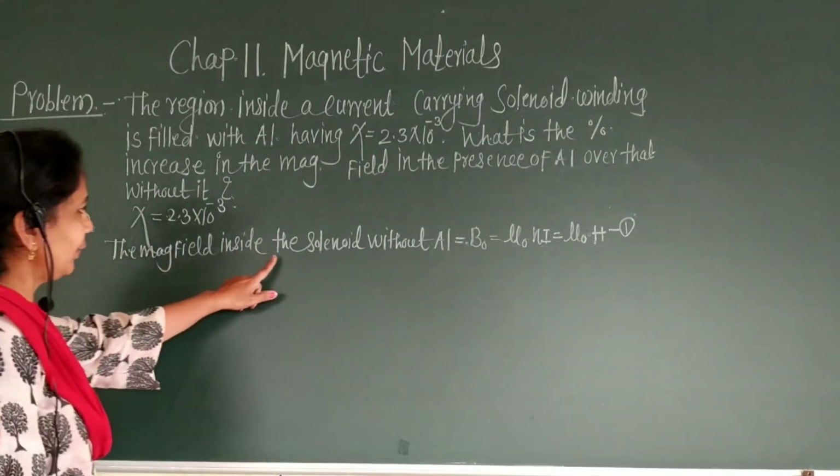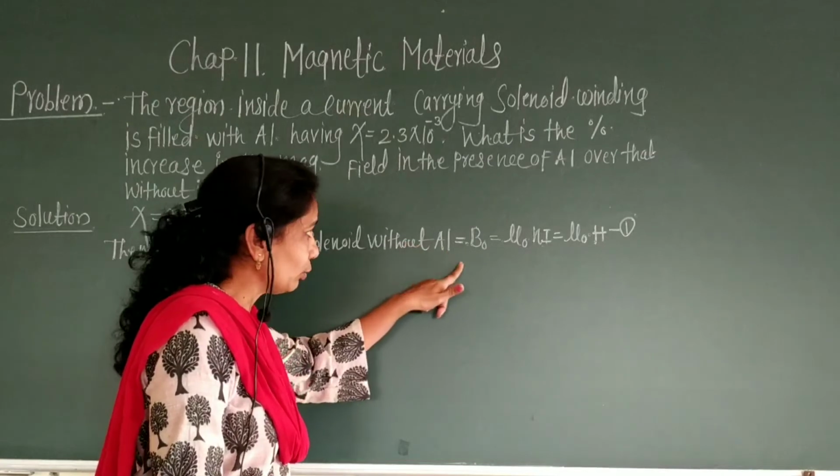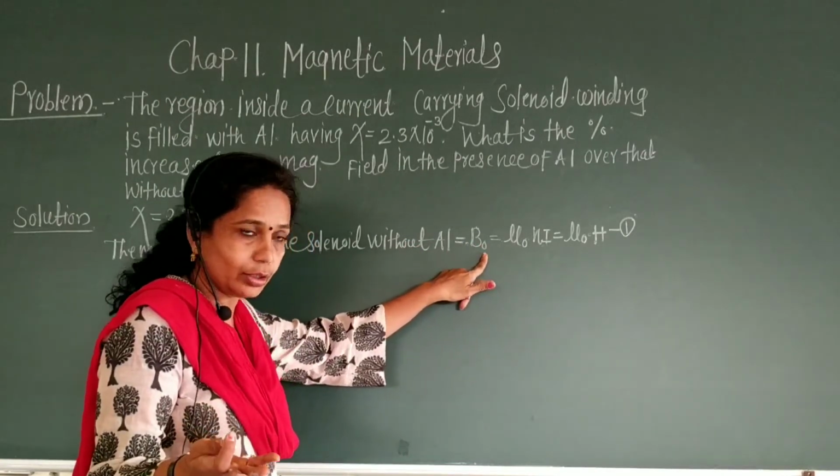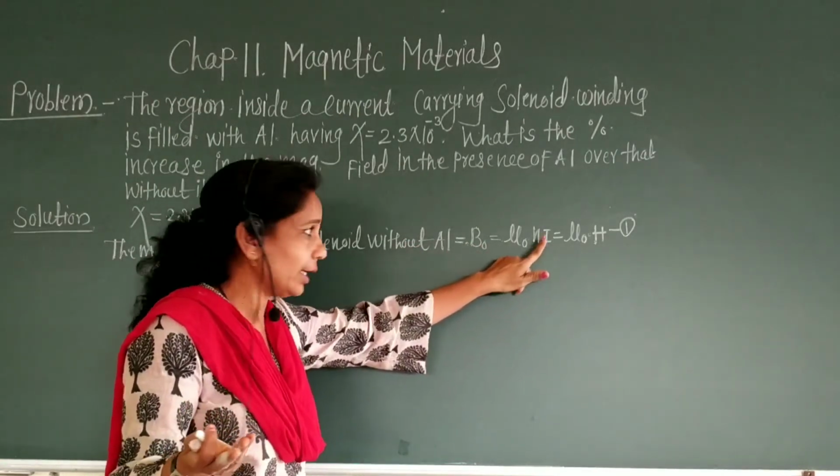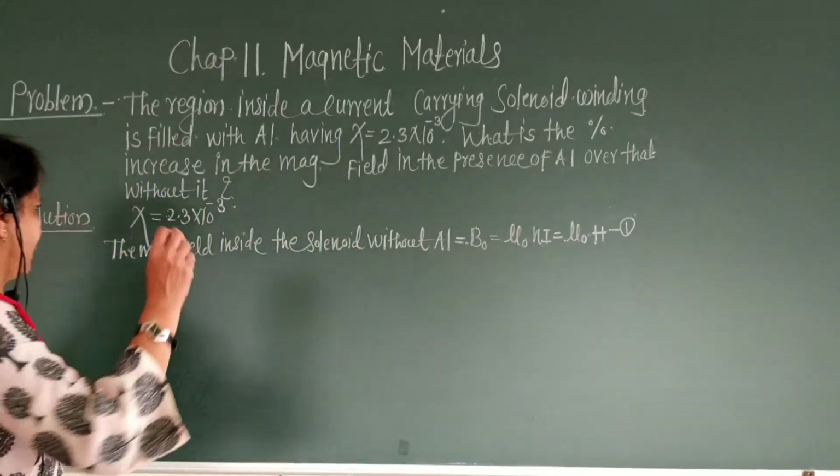The magnetic field inside the solenoid without aluminum is B naught equal to mu naught Ni, equal to mu naught H.